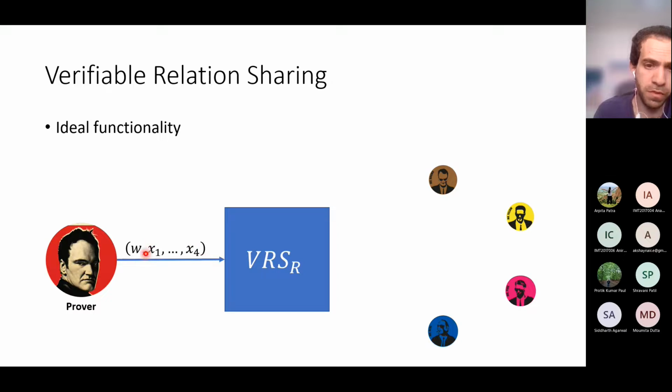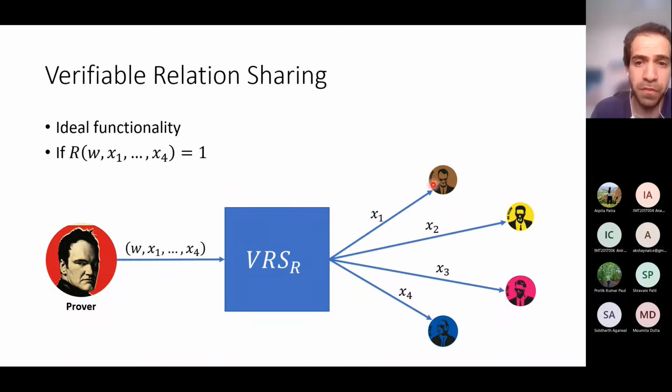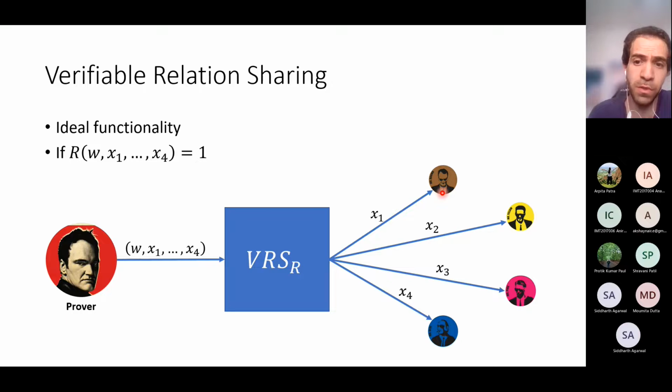So those are the shares of the verifiers. And if the relation is satisfied, then every verifier just receives its own share. Okay, so Mr. Brown here received the first share and Mr. Yamo received the second share and so on. Right, so every verifier only knows his own share, but he has no information about the secret witness or about the shares of the other parties.